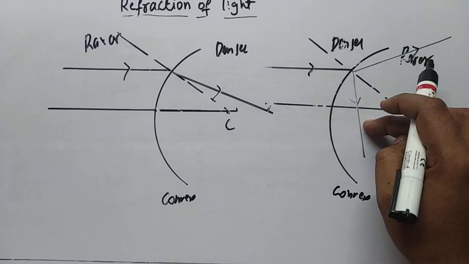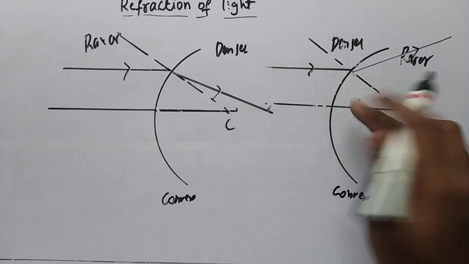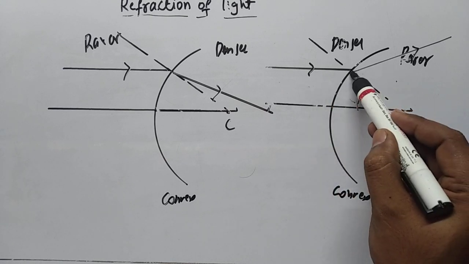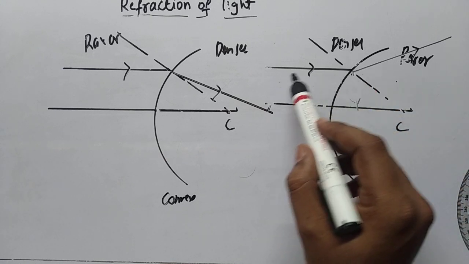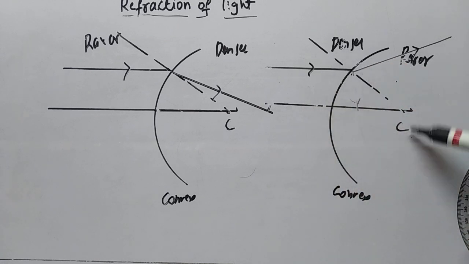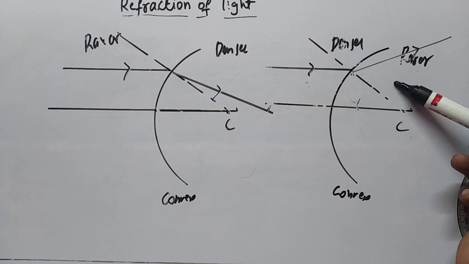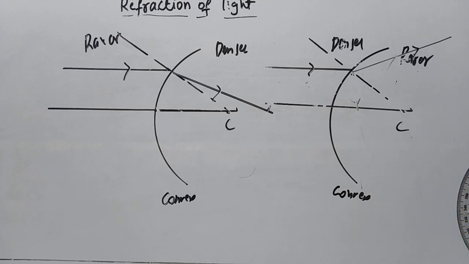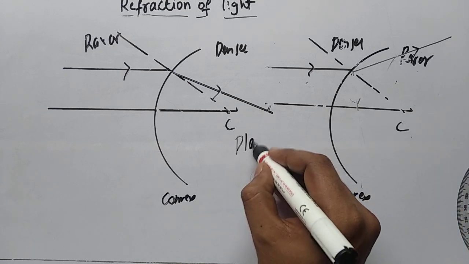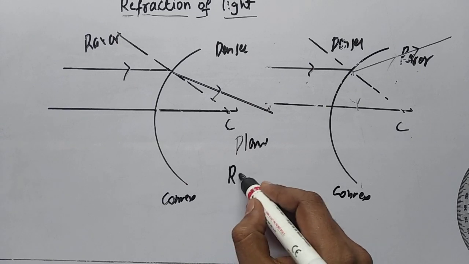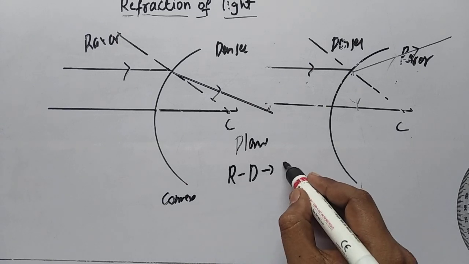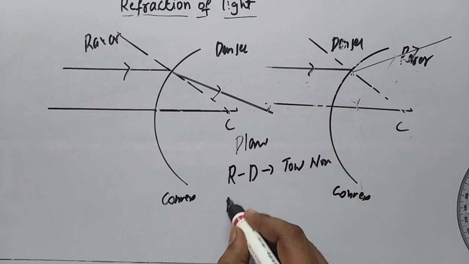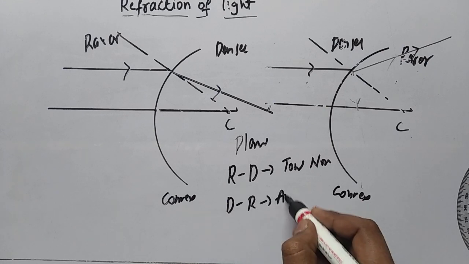When light is traveling in the same plane, it is reflection, not refraction. Here the light should travel from one medium to another medium, so we have a transparent material. Whenever a ray passes from denser to rarer, this is denser, this is rarer. Here we have water, here we have air. So a ray parallel to the principal axis on the convex surface moves away from the normal. We are using the same cases as on the plane surface. In the plane we learned that whenever a ray is traveling from rarer to denser, it will move towards the normal, and whenever a ray is traveling from denser to rarer, it will move away from the normal.